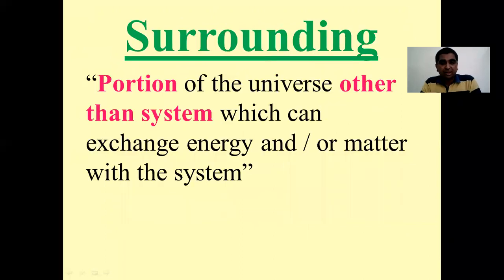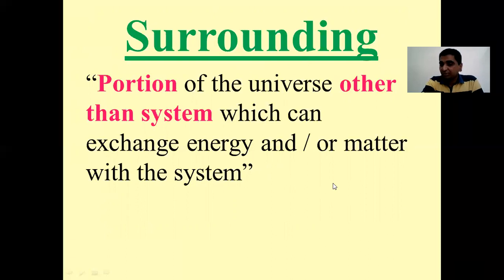The next concept is of surrounding. What is surrounding? Surrounding is the portion of the universe other than the system, which can exchange energy and or matter with the system. So surrounding is nothing but the portion of the universe other than the system which may exchange energy or matter, or both energy and matter, with the system.